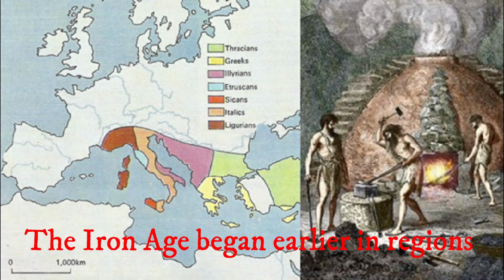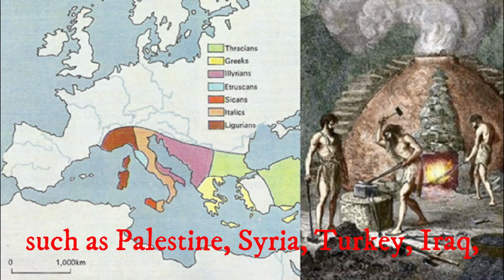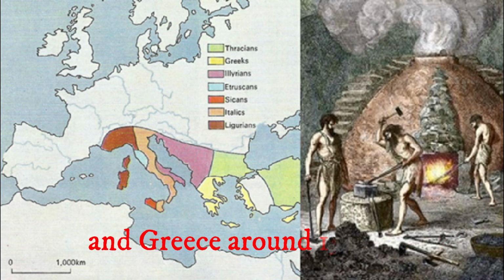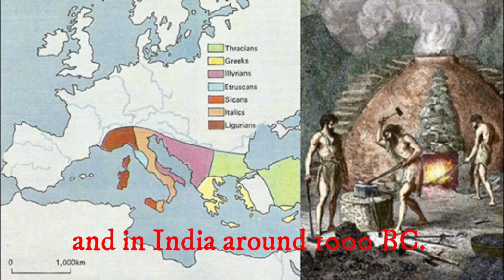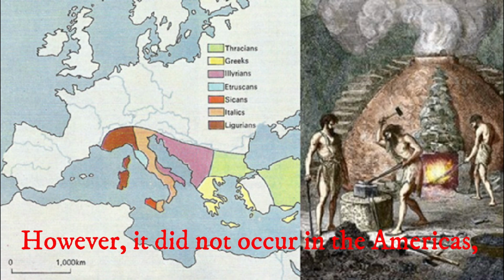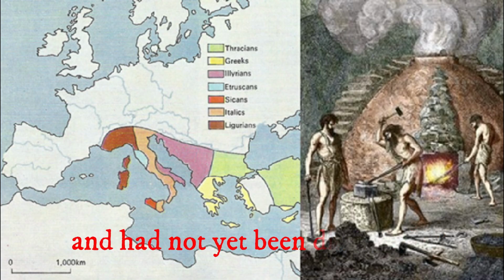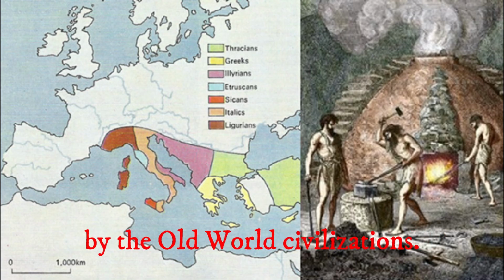The Iron Age began earlier in regions such as Palestine, Syria, Turkey, Iraq, and Greece around 1500 BC, and in India around 1000 BC. However, it did not occur in the Americas as this was still the New World and had not yet been discovered by the Old World civilizations.